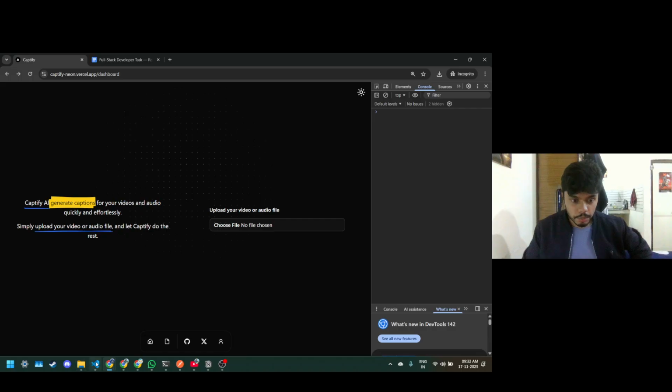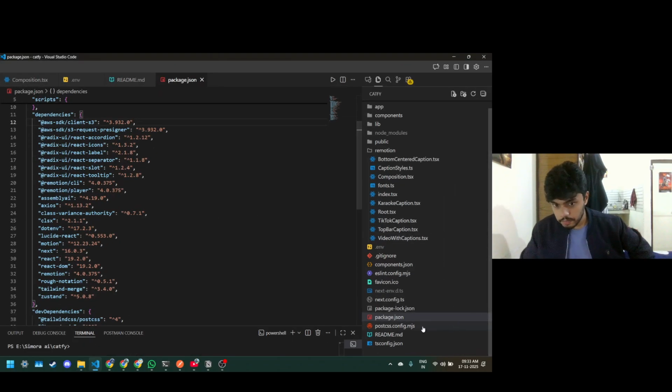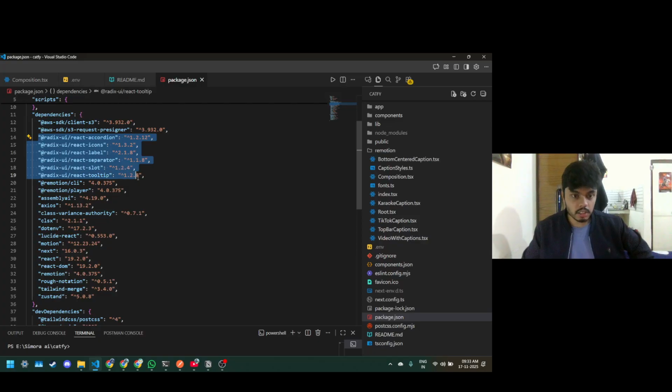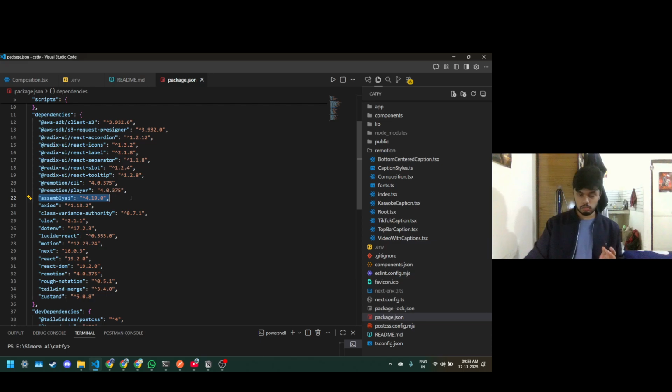Now let's look into the code base. What I have done: I have told you the AWS SDK part. These are the UI implementation, the Magic UI I have used. Remotion CLI to render the video and embed the captions. And AssemblyAI for picking up the captions per time frame, right? And how the response is coming from that, I will also show you. Axios for fetch requests, clsx is another thing, .env, Lucide React, Motion. These are all the basic ones.